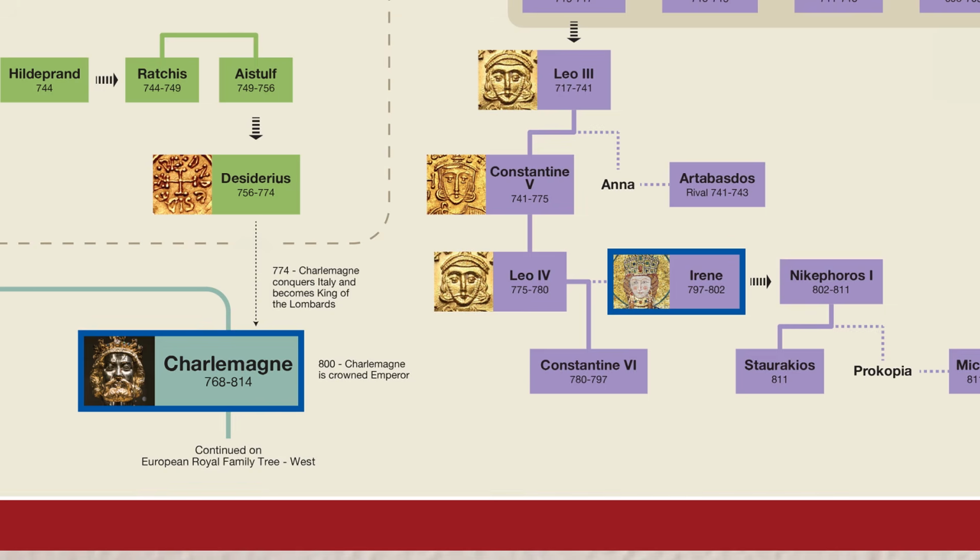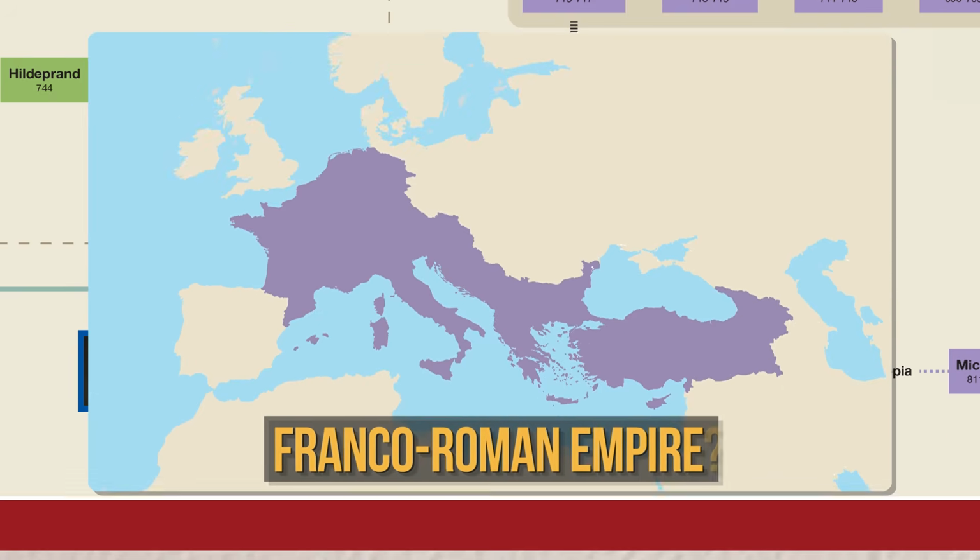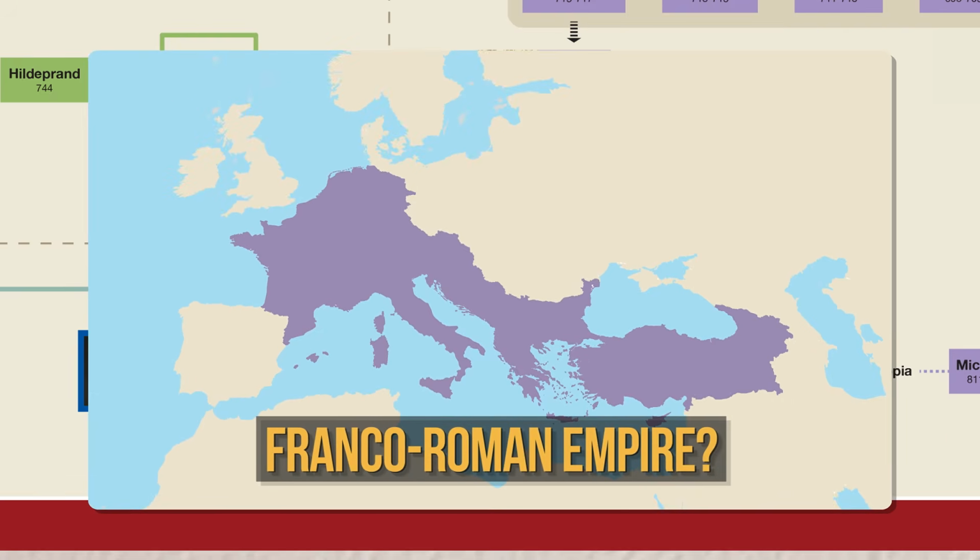And it's at this point that we get one of the biggest what-ifs in all of world history. After becoming emperor, Charlemagne proposed marriage to Irene. And it seemed like Irene was going to go for it. But before it could happen, Irene was deposed and replaced with an emperor named Nicephorus. However, if the couple had married, it could have led to a unification of the Frankish Empire with the Byzantine Empire, which certainly would have changed the course of world history.